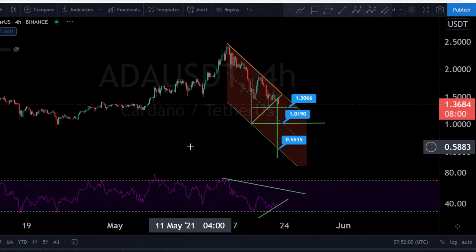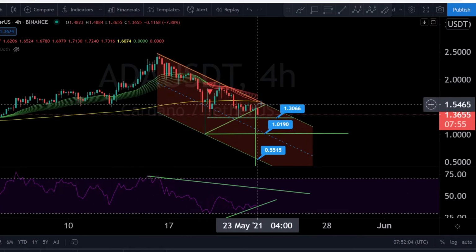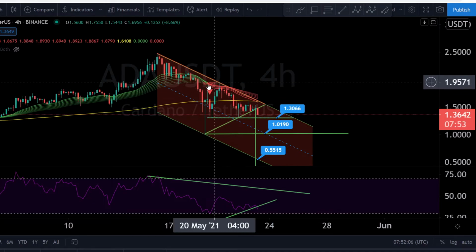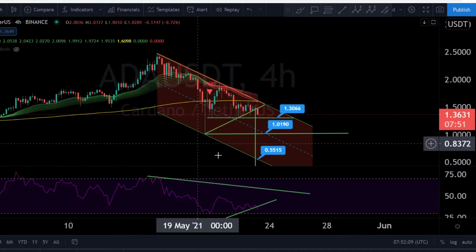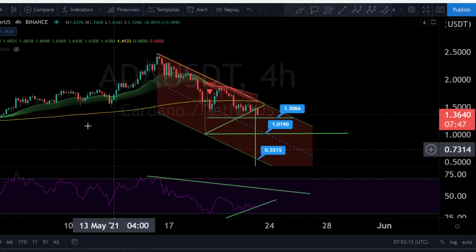I would like to show you the 4 hour chart very quickly, what is going on here. We have the EMA 200 here. This is our resistance. Also the ribbon band, the short position since this point. The same picture here from the downside. Also the same picture. We are not overbought, 35 points for the RSI.